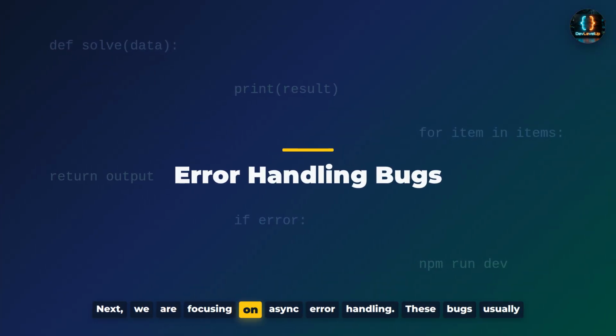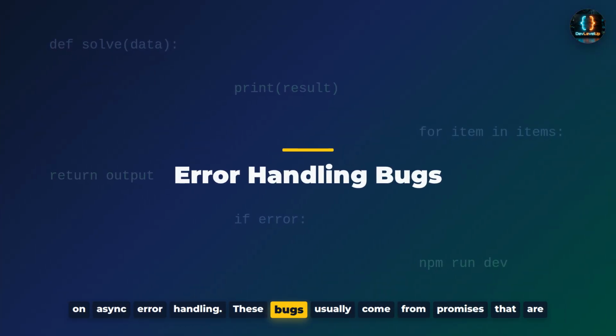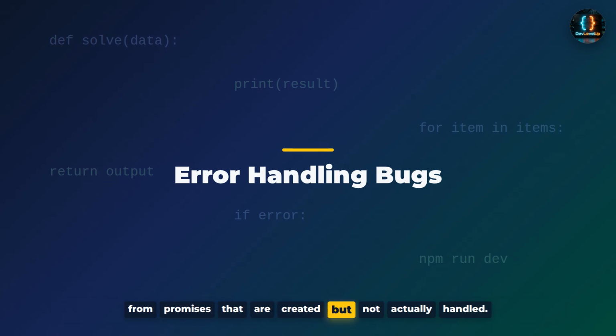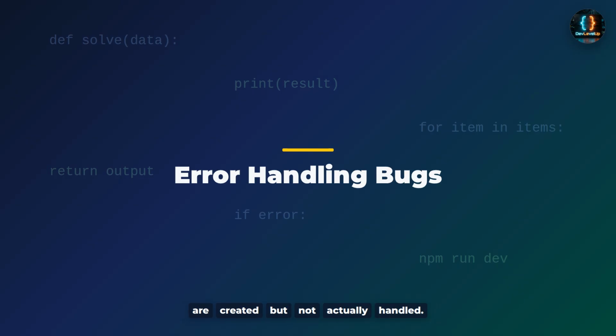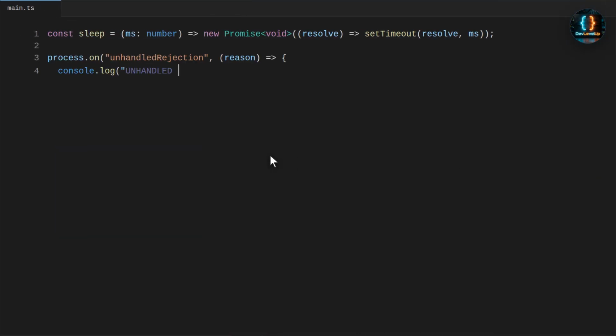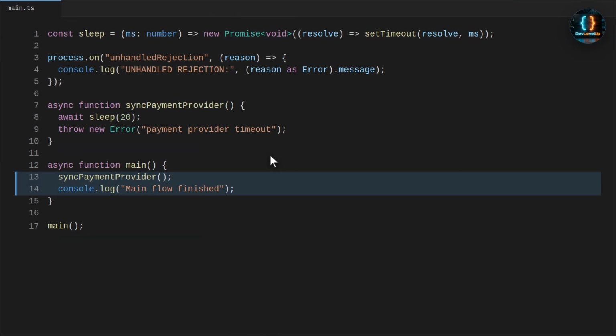Next, we are focusing on async error handling. These bugs usually come from promises that are created, but not actually handled. Here, a background payment sync fails after the main function has already moved on. The bug is that we call the async function but never handle its promise. Now we run it and the failure shows up as an unhandled rejection.